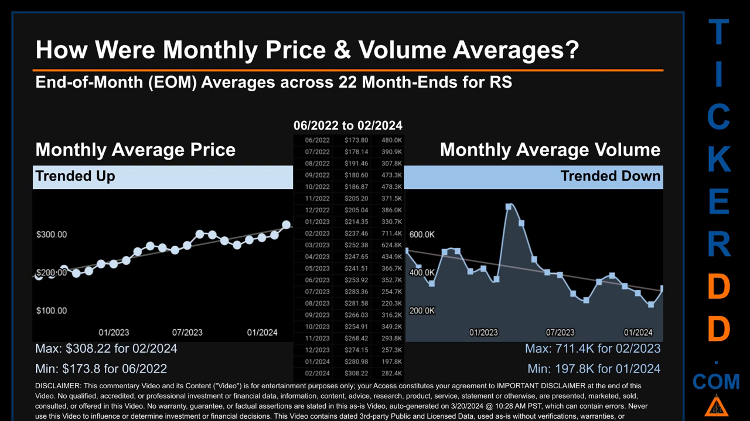The maximum end-of-month average price was $308.22 for Q2, 2024, while the minimum was $173.80 for Q6, 2022. Looking at volume, Q2, 2023 and Q1, 2024 respectively saw the highest and lowest monthly average volume at 711.4 thousand and 197.8 thousand.